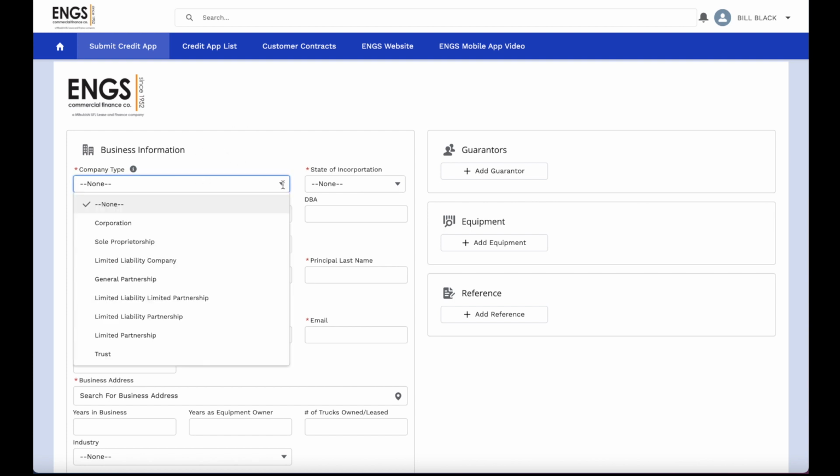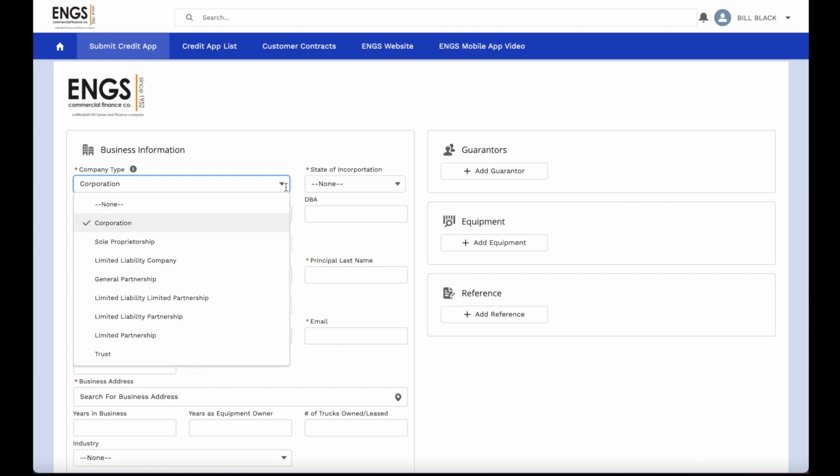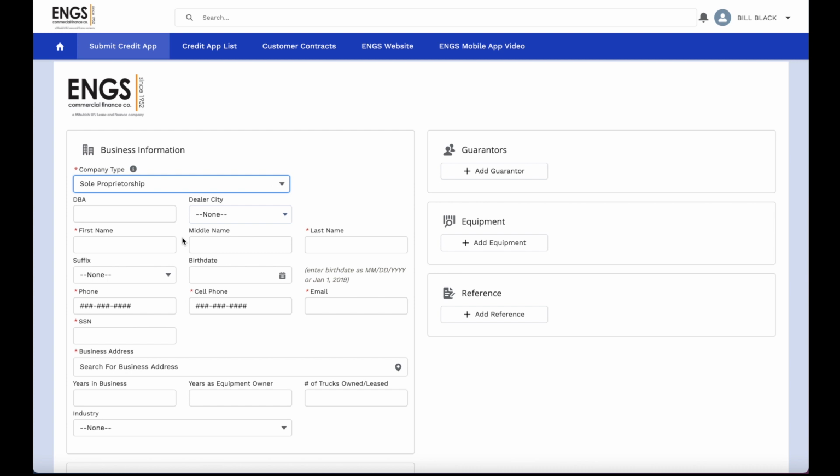Your first field you'll enter is your company type. Based on what you pick from this drop-down, you'll see that your business information will change appropriately. As an example, if I'm entering a corporation, you will see the corporate fields appear. If I were to change to a sole proprietor or an owner-operator, you'll see just those appropriate fields appear. Today we'll be entering in a corporation.